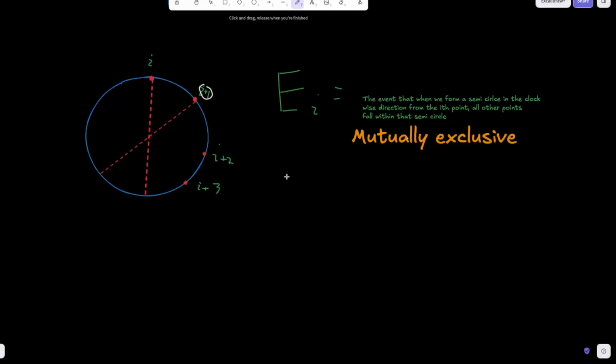So because we have mutual exclusivity, it allows us to do something that's going to make the problem a lot easier to solve, okay? So let's draw the union of all the events.